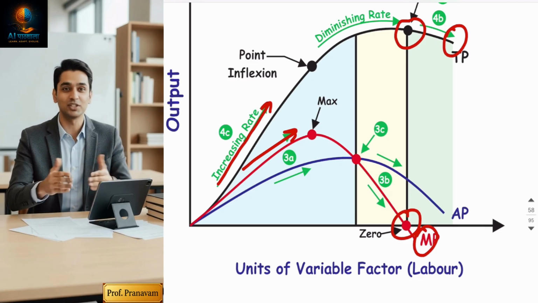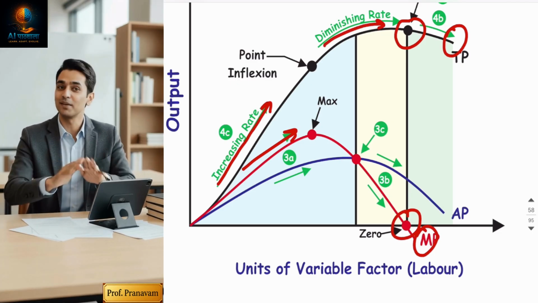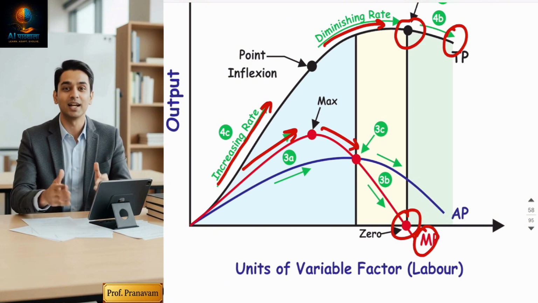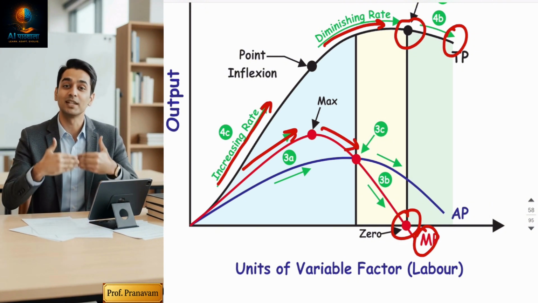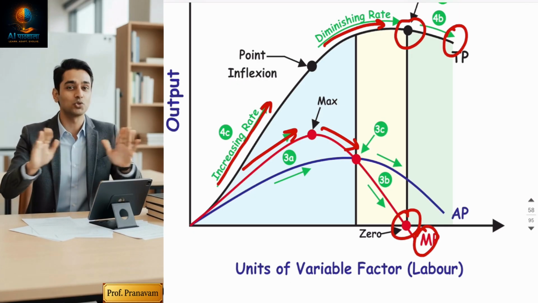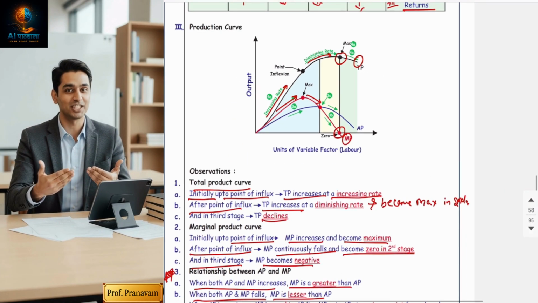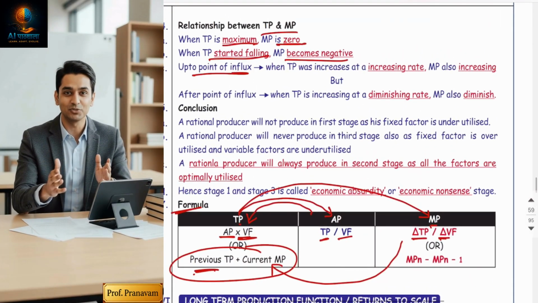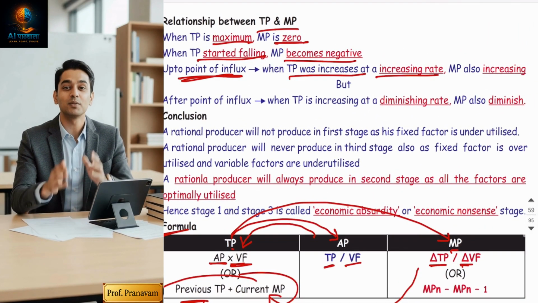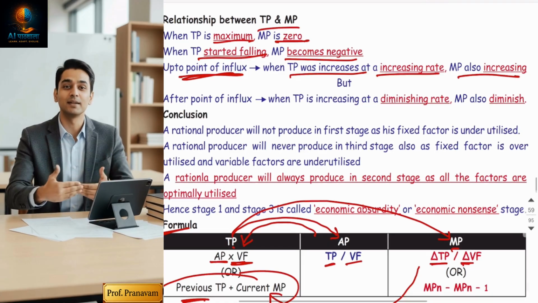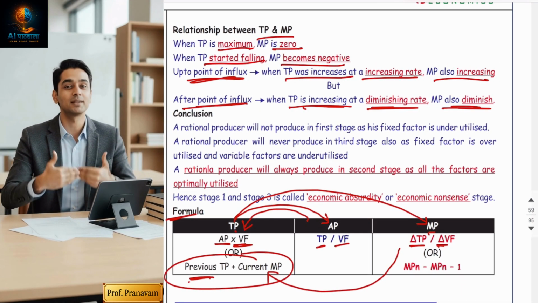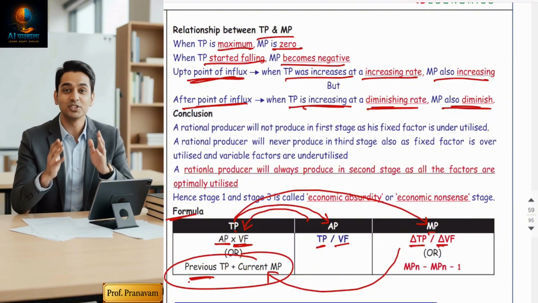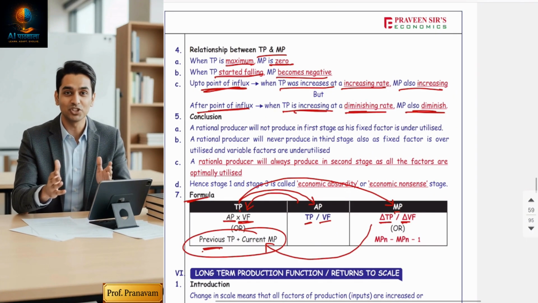But after the point of inflexion, TP is increasing at a diminishing rate. How do you come to know by the shape? Because MP diminishes. So when TP increases at an increasing rate, that means MP is increasing. And when TP increases at a diminishing rate, MP falls. This is the relationship. So up to the point of inflexion, when TP was increasing at an increasing rate, MP also increases. After the point of inflexion, when TP is increasing at a diminishing rate, MP will diminish. Increasing rate increases, diminishing rate diminishes. Fine. Now the conclusion.